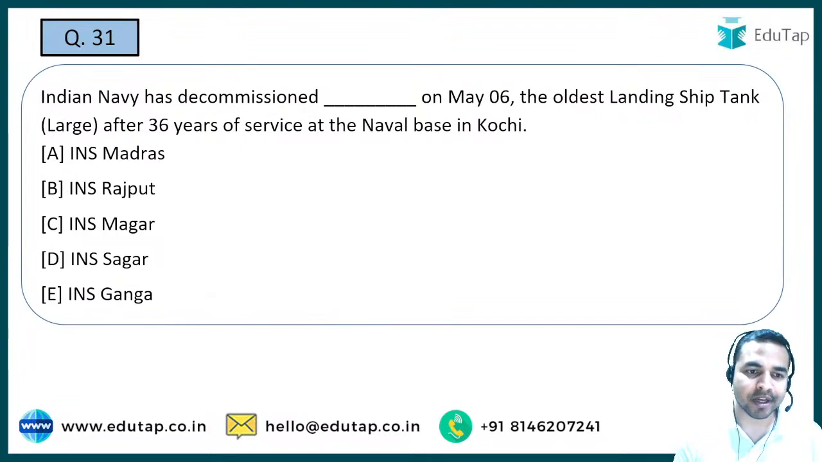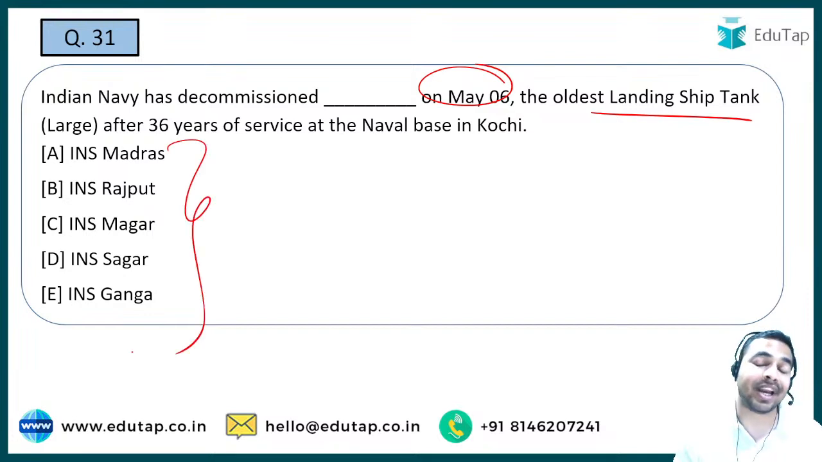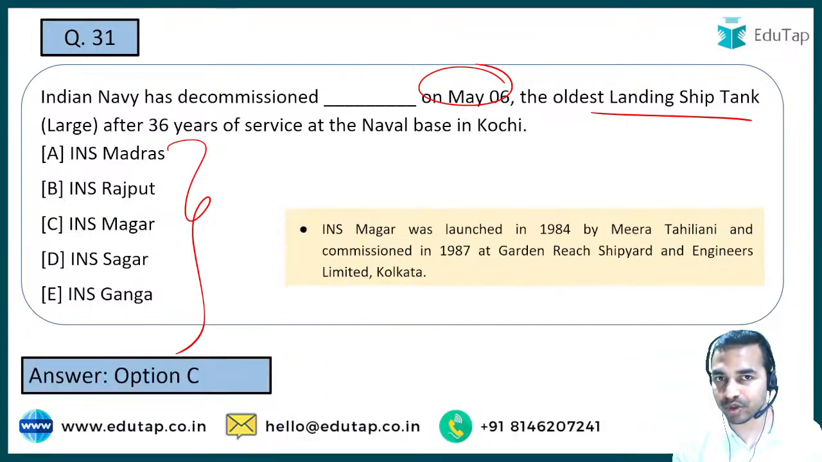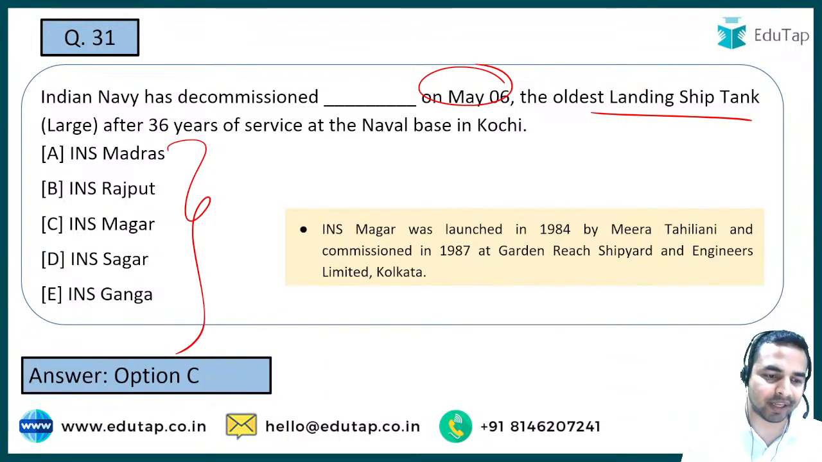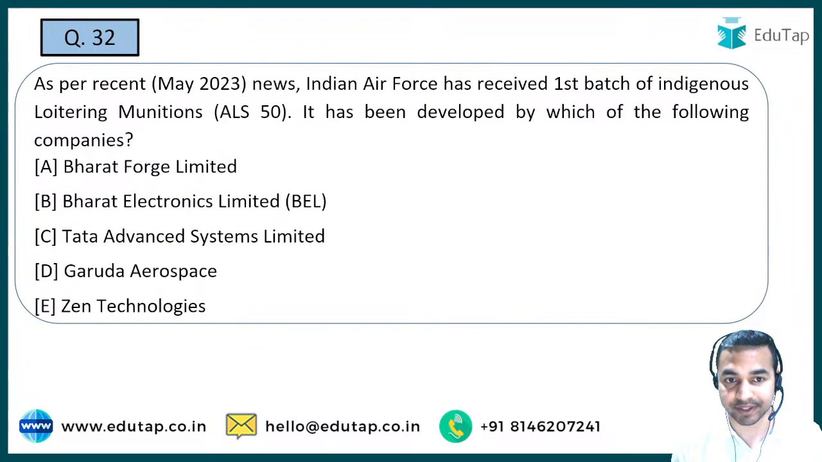Next question, guys. So Indian Navy has decommissioned dash on May 6th, the oldest landing ship tank, after 36 years of service. So which of these is our oldest landing ship tank that has recently been decommissioned from the naval base in Kochi? The name of that particular tank is INS Magar, which is the right answer. It was launched in 1984 by Mira Tahiliani and it was commissioned in 1987.